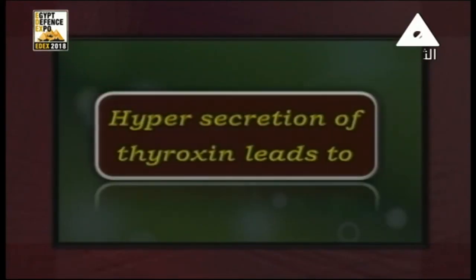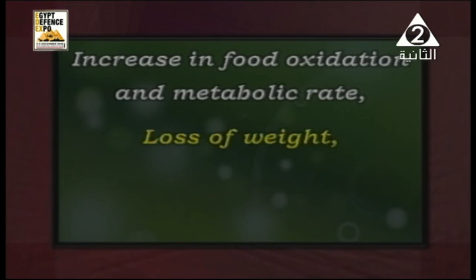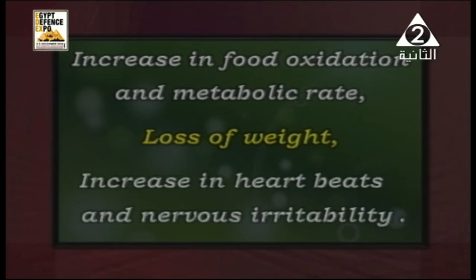And what about the hypersecretion of thyroxine, what does it cause? Three points. Number one, hypersecretion of thyroxine leads to increasing in food oxidation and the metabolic rate, and also loss of weight. The last one was obesity, while here we have loss of weight, and also an increase in the heartbeat and nervous irritability.